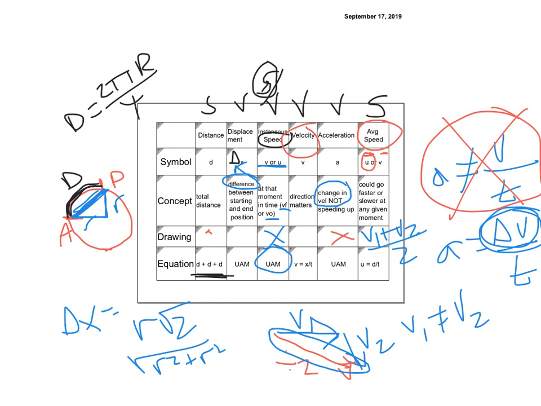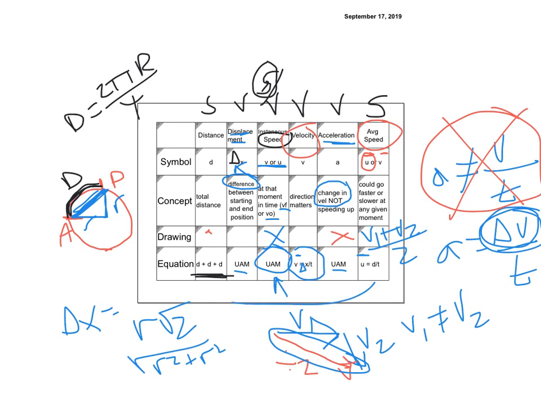So for the equations, you need the UAM equations if you have acceleration and you're trying to find displacement. You could maybe find displacement here if you didn't have acceleration. Remember, technically that's delta x, but this equation only works if it's average velocity, not for final velocity. That's why instantaneous has to be a UAM equation. And then this is average speed, so it's u, and that's just the distance that you went.